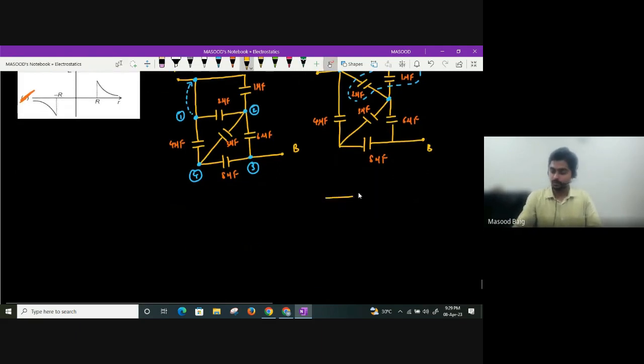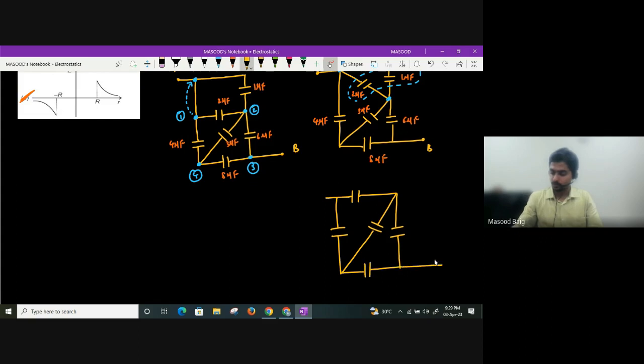So I'm going to have 3 microfarad over here. I will have 4 microfarad over here. Between these 2 points, I am going to have 3 microfarad. Again, between these 2 points, I will have 6 microfarad. Between these 2 points, I am going to have 8 microfarad, guys. Yes or no? So this is point A. This is point B. Okay.